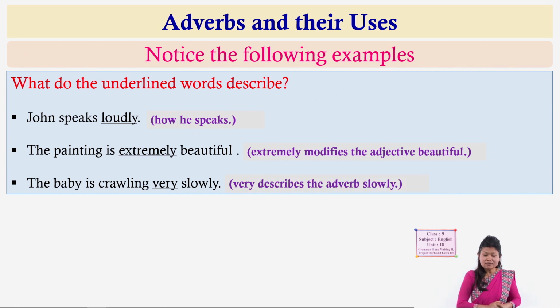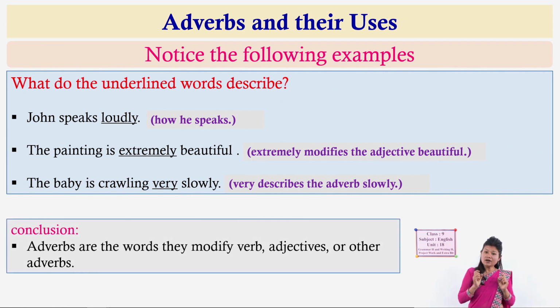Slowly is an adverb, because it describes the manner of crawling, and how slowly, very slowly. From these examples we can conclude that these underlined words are adverbs, and adverbs are those parts of speech which modify 3 things: verb, as in the first sentence, adjective, as in the second sentence, and sometimes other adverbs also.